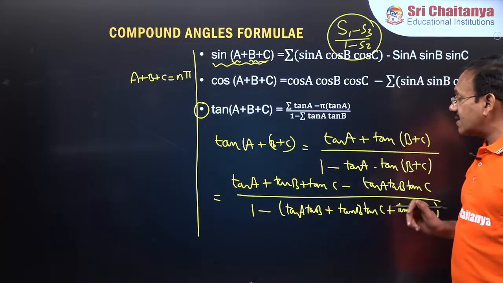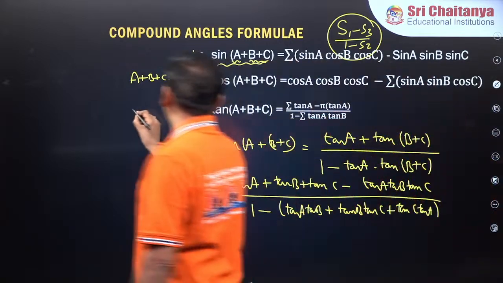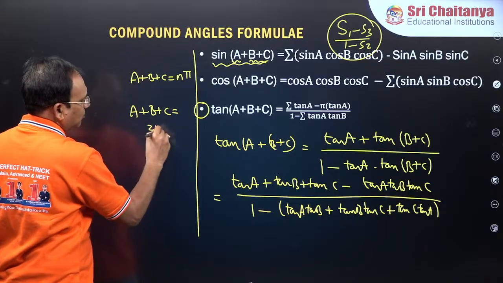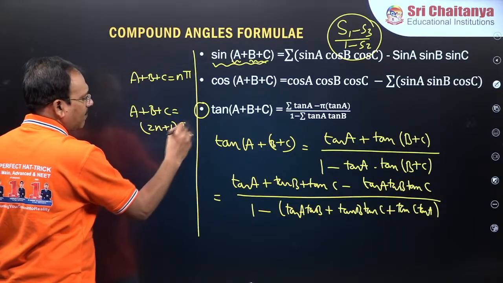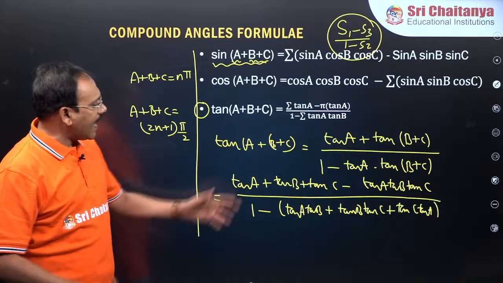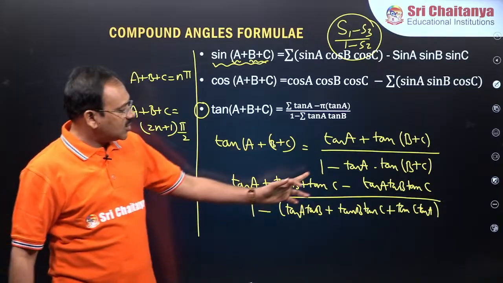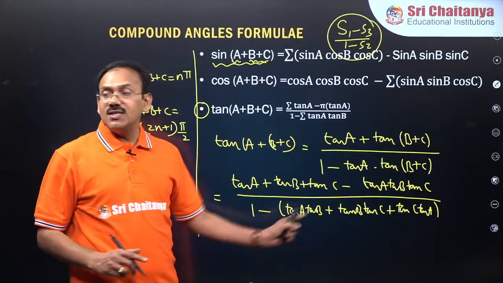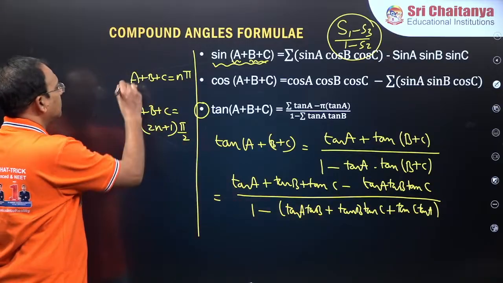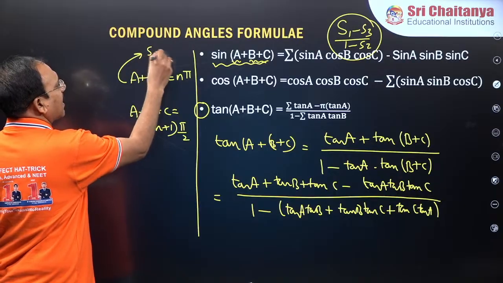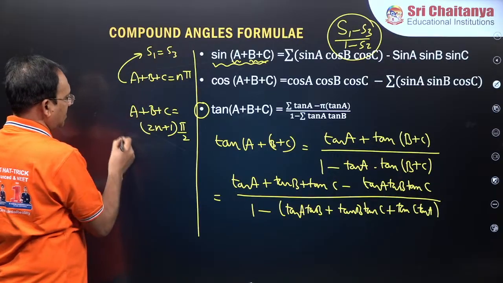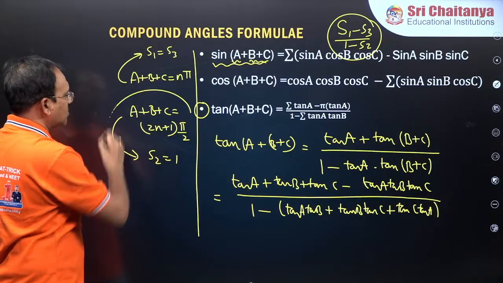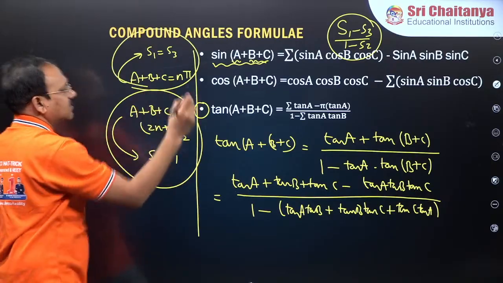The next, if A plus B plus C is an odd multiple of pi by 2, like pi by 2, 3 pi by 2, 5 pi by 2, tan is not defined. That means the denominator is 0. That means you will get S2 is equal to 1. Please try to remember these two results, guys.